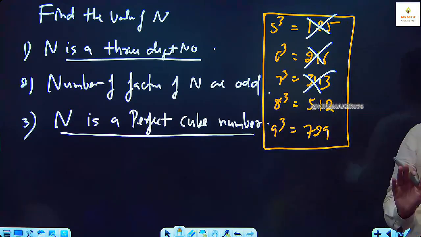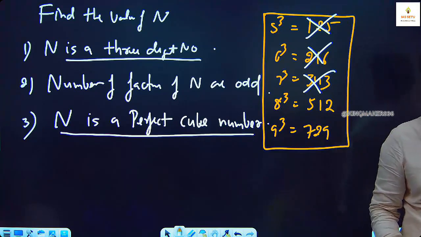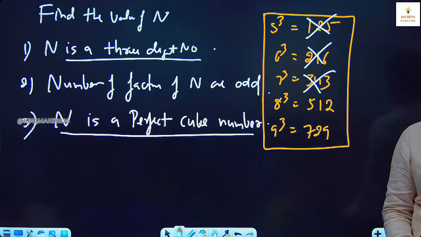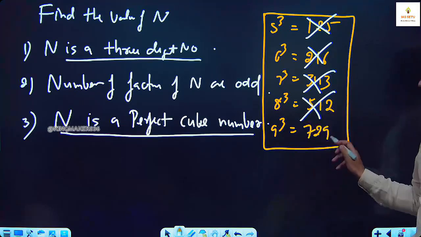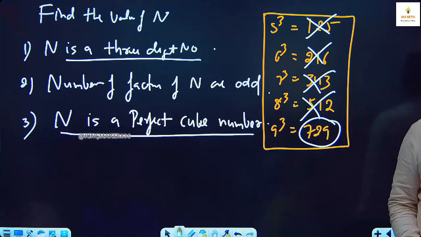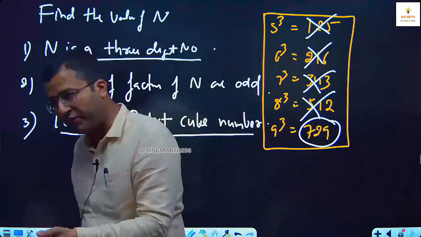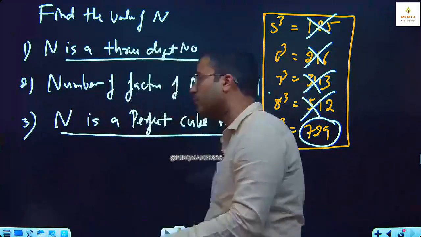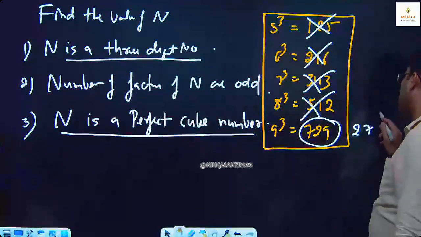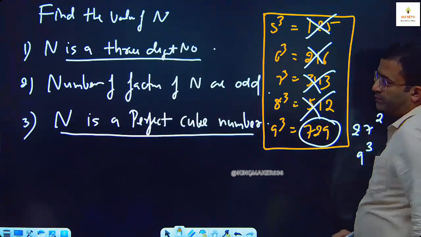Have you got 512 in a square table? No, है ही नहीं वो, देख लेना. 529 होता है 23 स्क्वायर ना. So here, 729 is the only 3-digit number which is a perfect square as well as a perfect cube. It is 27 square and it is 9 cube.